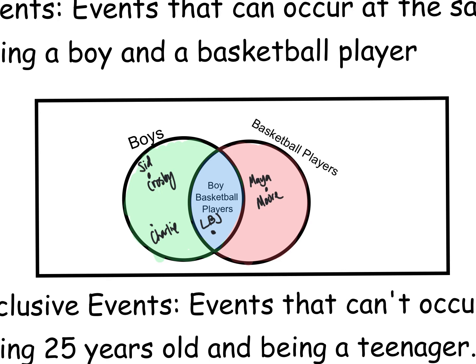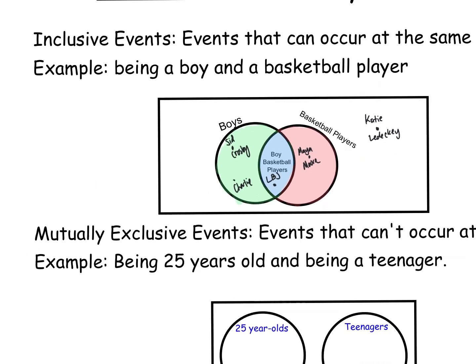So if we had somebody right here, that would be not a boy and not a basketball player. Sticking with the first athlete that comes to my head, we'll say Katie Ledecky. I don't know if I'm spelling her name right. Katie Ledecky is a very famous swimmer. She broke a bunch of world records and won a bunch of gold medals at the last Summer Olympics. So Katie Ledecky is not a boy. She's not a basketball player, so she wouldn't be in either of those circles. All right, so hopefully that explains how this Venn diagram works.